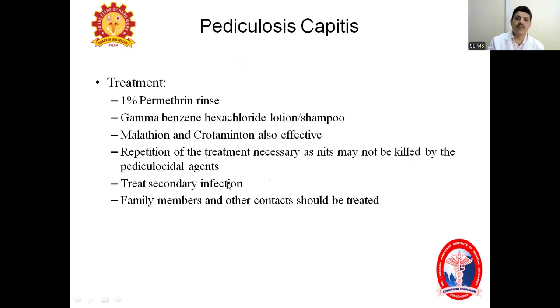Nits may not be killed with the first treatment of pediculosis capitis. Treatment of secondary infection: as we already told, secondary infection has to be treated with antibiotics and anti-inflammatory agents. Since it spreads from one person to another, other family members should also be treated concurrently.